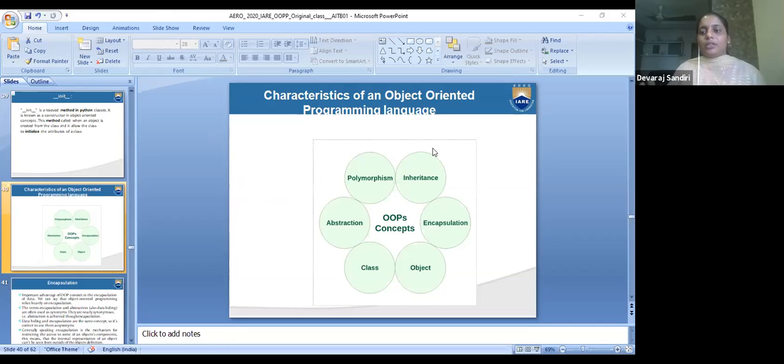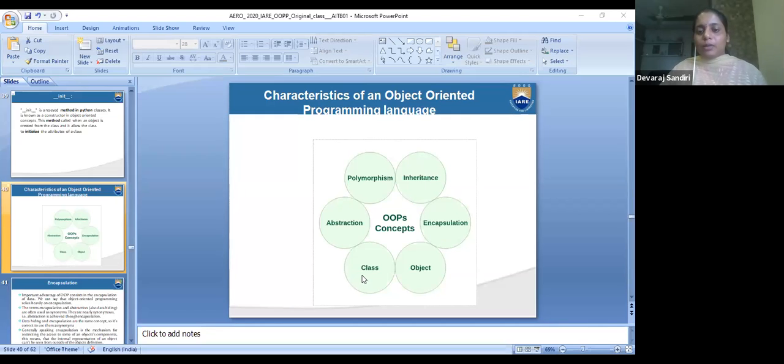Any doubt on these topics? Class, object, attributes, methods. Only these four I explained, because you have to understand the difference between class, object, method and attributes. Only these four differences I explained. I didn't explain anything extra. Tomorrow we will explain the rest.